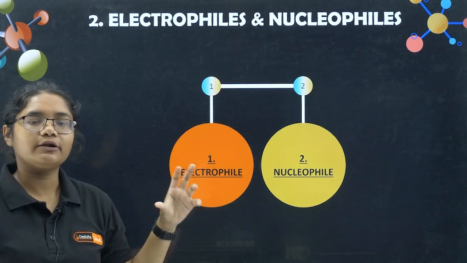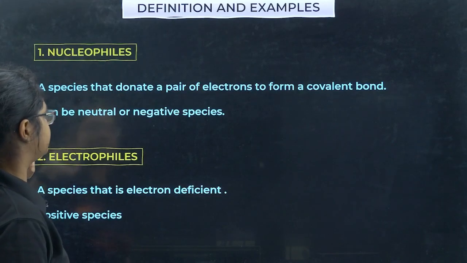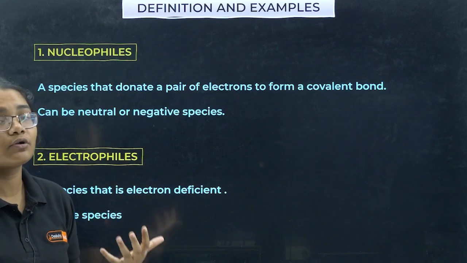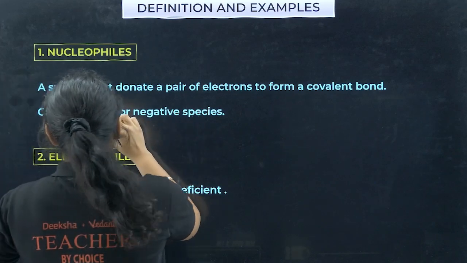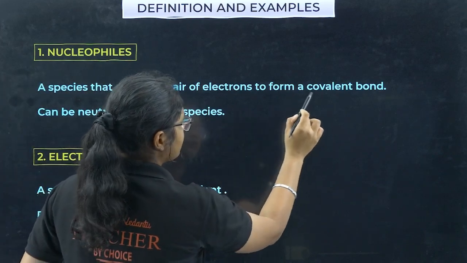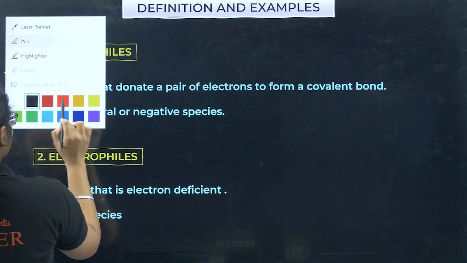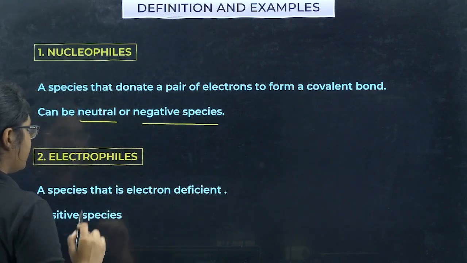Okay, so electrophile and nucleophile, we will talk about their definitions and examples. Nucleophile is something which is rich in electron species, which is rich in electrons. Okay, so these are the species that donate a pair of electrons to form a covalent bond. So they can be either neutral or negative species. And what are electrophiles?